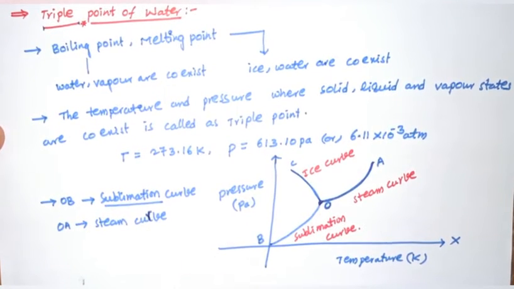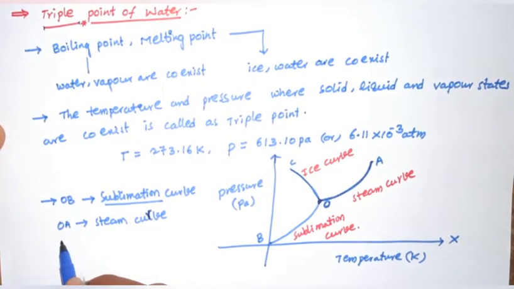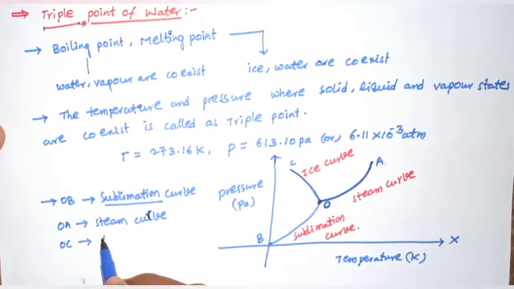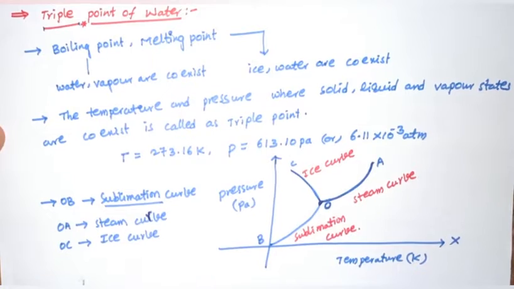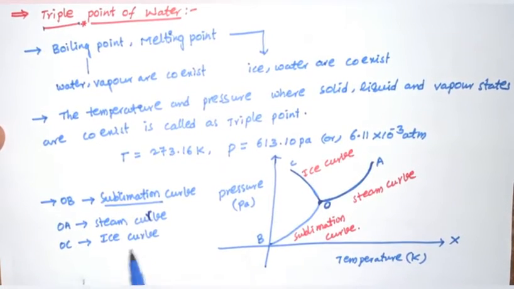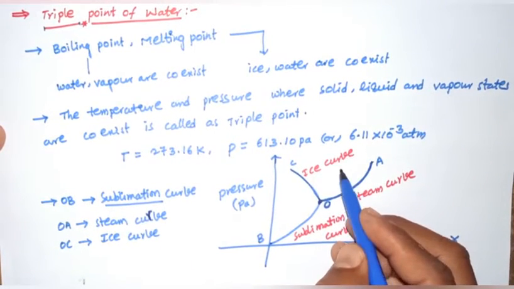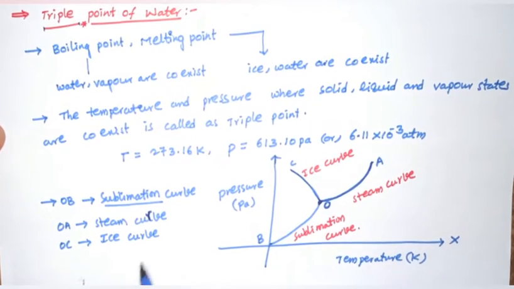And OC is the ice curve. On the ice curve, ice is converted to water, or water is converted to ice.